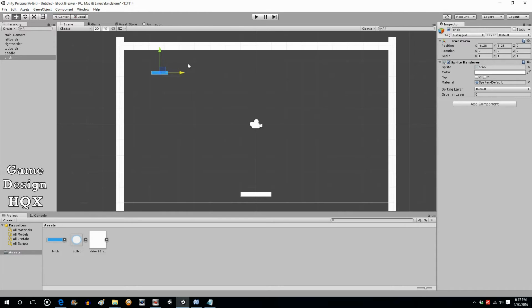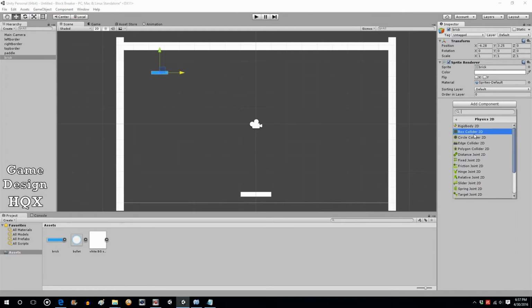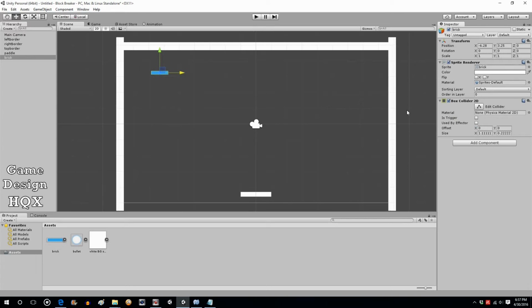It's just the basics. Let's go ahead and add a component to the brick. We're going to add Physics 2D, and we're going to add a box collider. We are not adding a rigid body because we do not want gravity to affect these. We're not going to add any velocity.